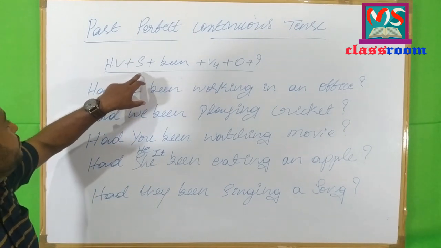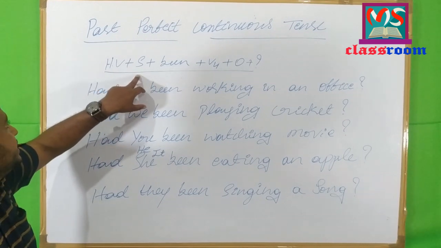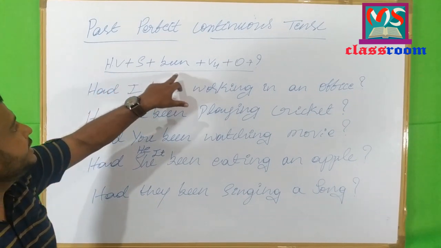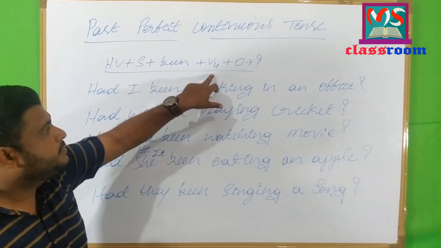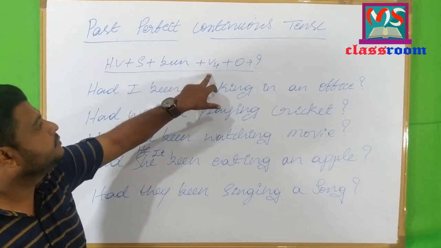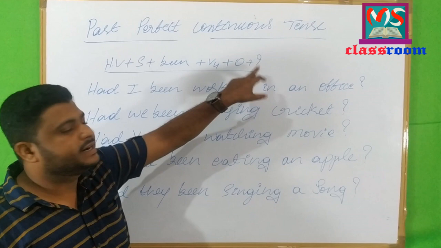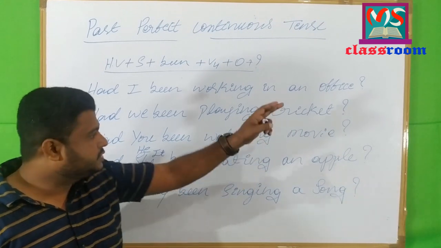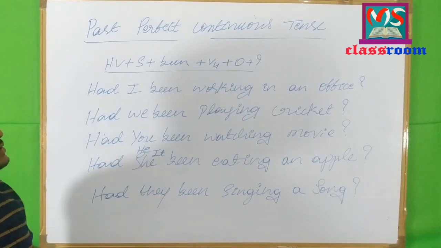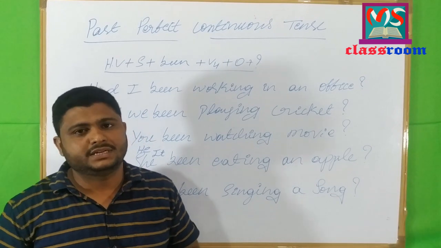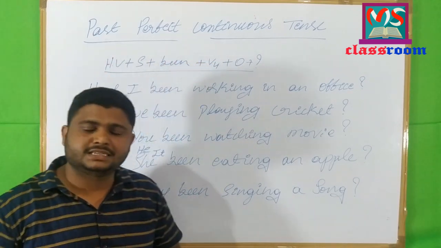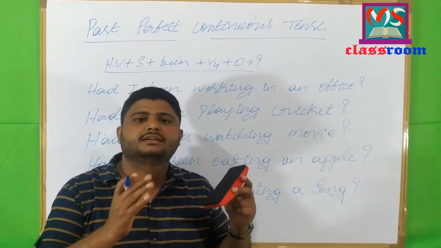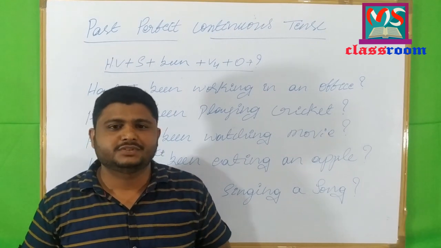Before the subject, we have to use the helping verb. The helping verb is first, and then the subject, and then been, one more helping verb. The main verb is in V4 form or present participle form, and then the object. At last, don't forget to put a question mark. Look at the sentence: Had I been working in an office? Question mark. So these are all the features of interrogative sentences in past perfect continuous tense.